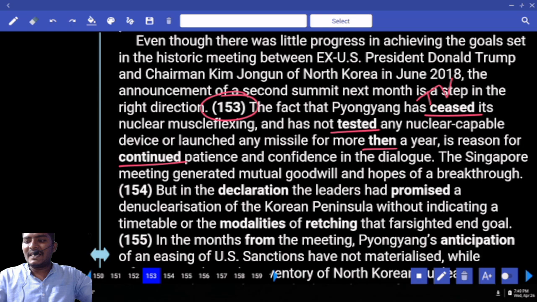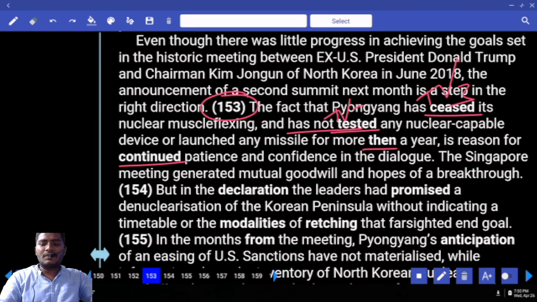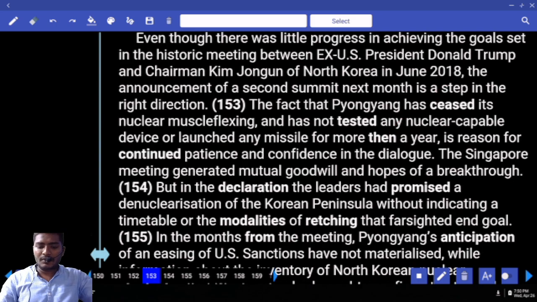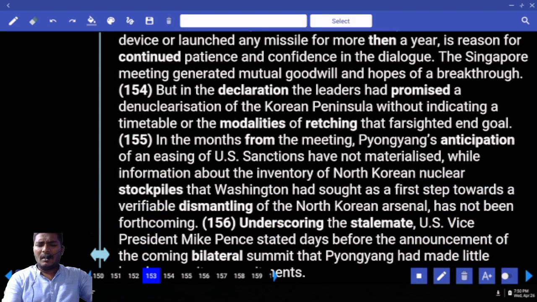It has seized. Can we use has plus V3? Yes, for grammar's sake. Has not tested, again has plus V3. Okay. Next, what else is given here? For more than a year. More is a comparative case. THEN or THAN? THAN. So the error comes with this part. Move to the next one, 154.